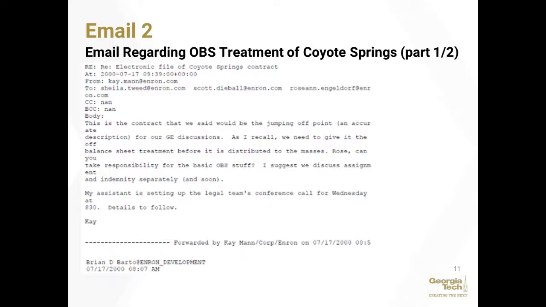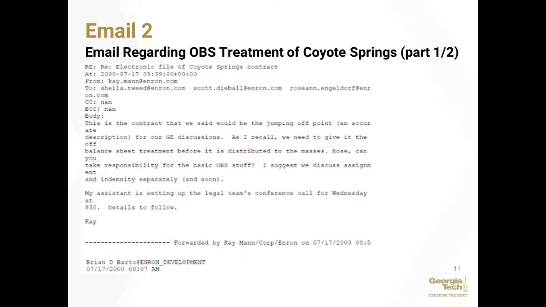So within this email, they talk about giving it the balance sheet treatment before it's distributed to the masses, the Coyote Springs contract. And then they also call it the basic OBS stuff in response, and who's going to take responsibility for it. So this basically shows that at Enron, it was just the normal course of business to use SPEs to hide debt and assets off the books, and it's just the basic OBS stuff.